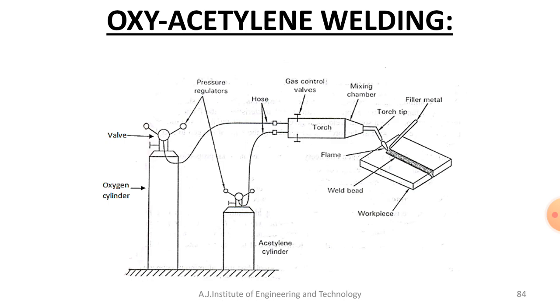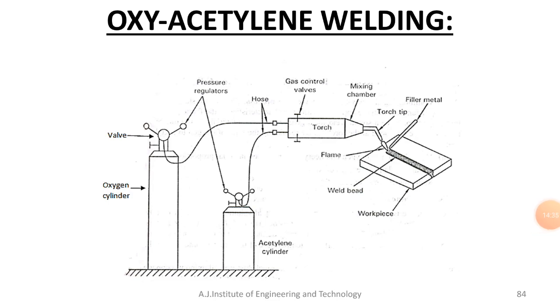Because of the unstable characteristics of acetylene, if you maintain the safety procedure, nothing will happen. That is the main safety precaution needed to store this fuel, acetylene. It can be stored in a cylinder, and whatever the safety rules are, you have to follow them. Then only you can go for this type of welding process.